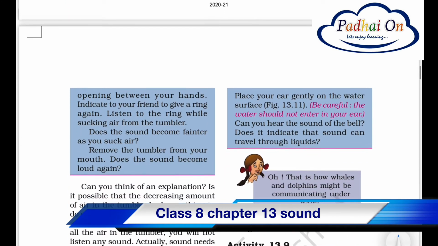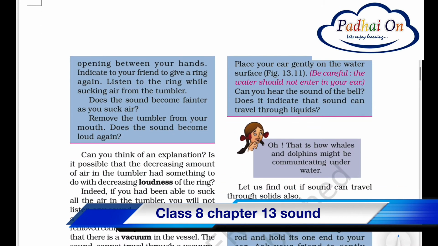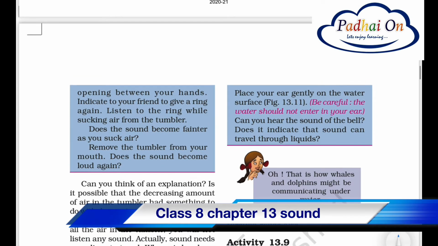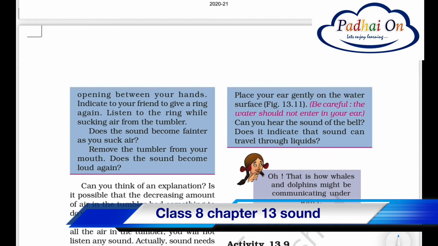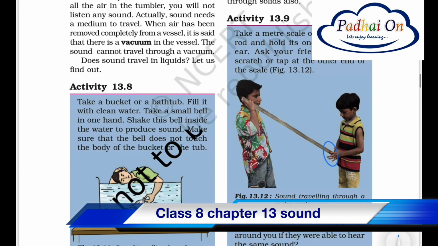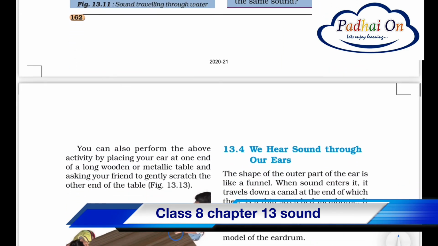To check whether it requires a medium, what we can do is place our mobile phone in a jar, tightly pack it, and try to ring it and see whether we are able to hear the sound or not. So if there is no medium between us and the sound producing object, we are not able to hear that sound.